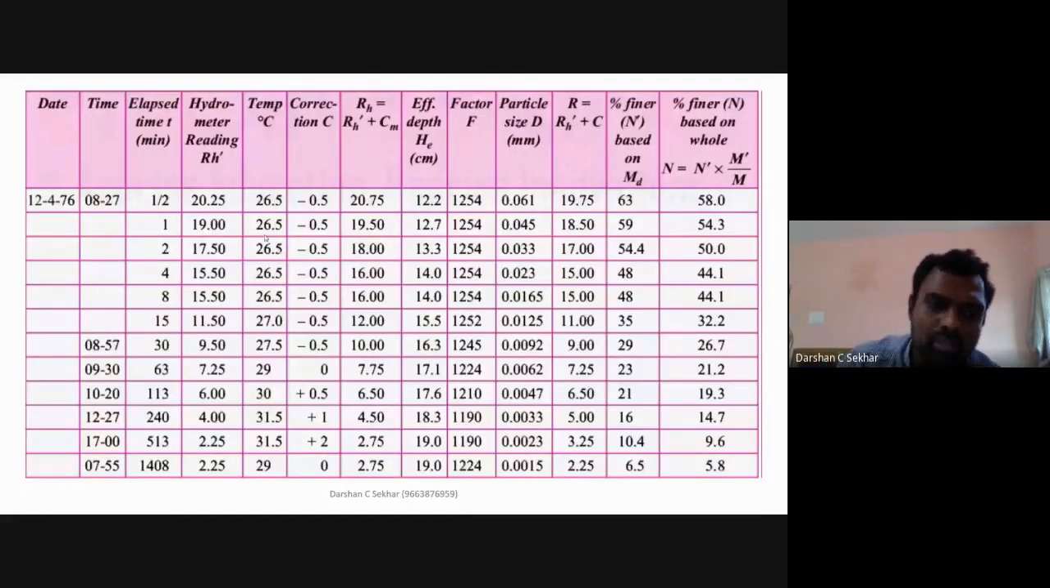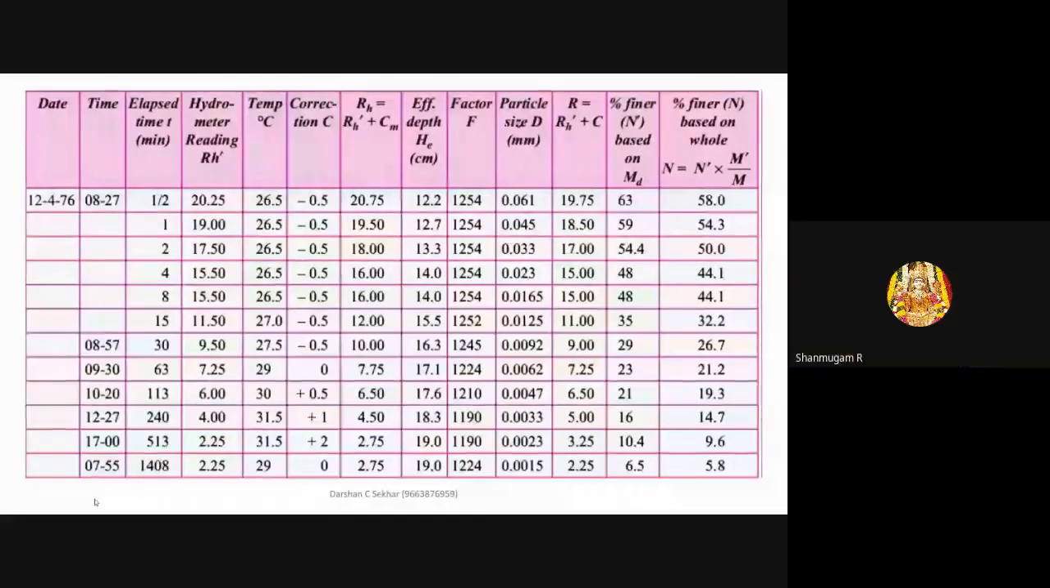Finally, as I told, the readings are taken at intervals of 15 seconds, 30 seconds, 1 minute, 2 minutes, 4 minutes, 8 minutes, doubling the time. Next, you increase the time: 15 minutes, 30 minutes, 1 hour, 2 hours, 4 hours, 8 hours, 16 hours. If you started in the morning at 10 o'clock, by 5 o'clock you can take the 8-hour reading, but the 16-hour reading comes in the midnight. So you neglect that 16-hour reading and come back the next day to take it.